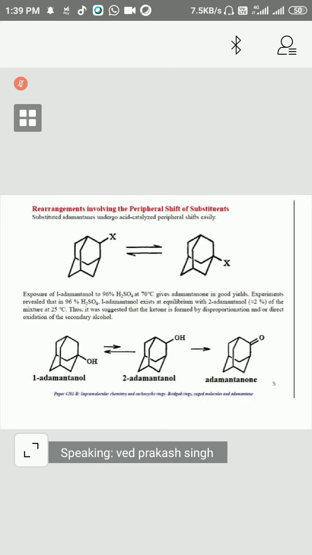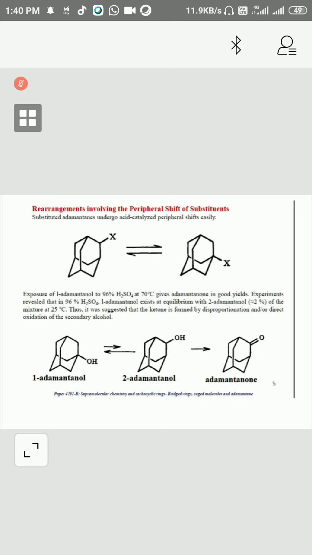In this experiment, we also found that 96% H2SO4 exists in equilibrium with a mixture at 25 degrees centigrade.